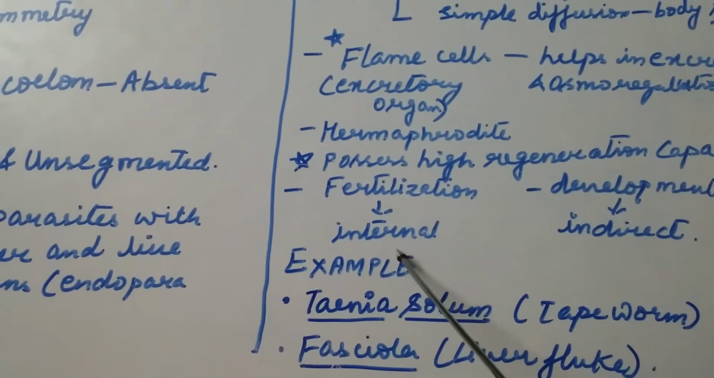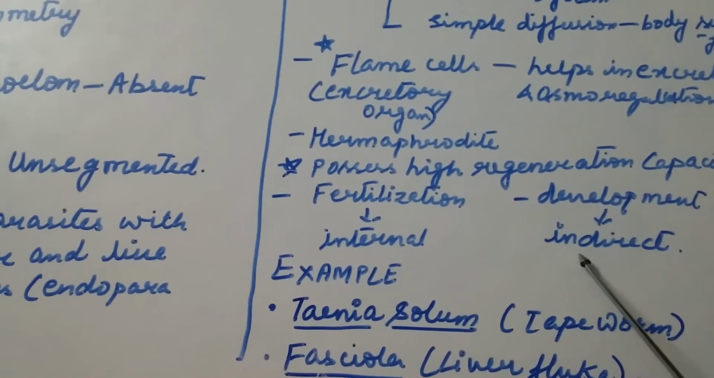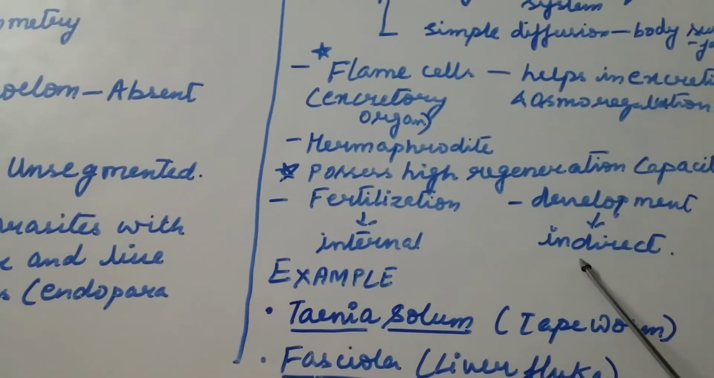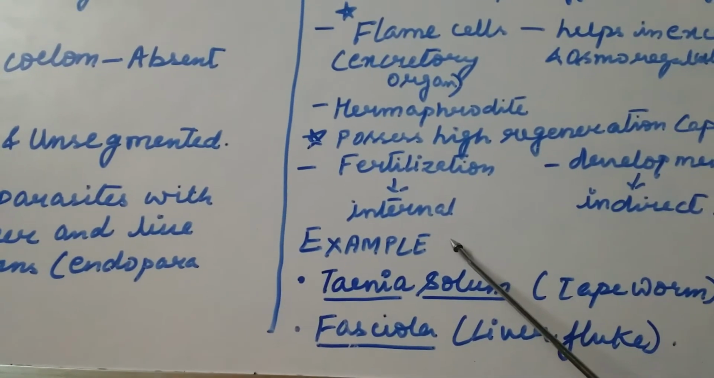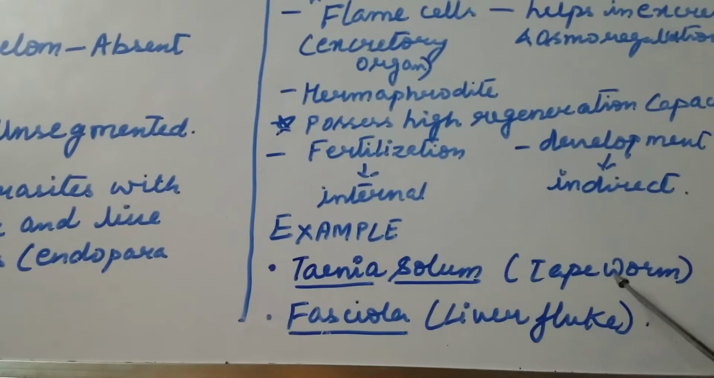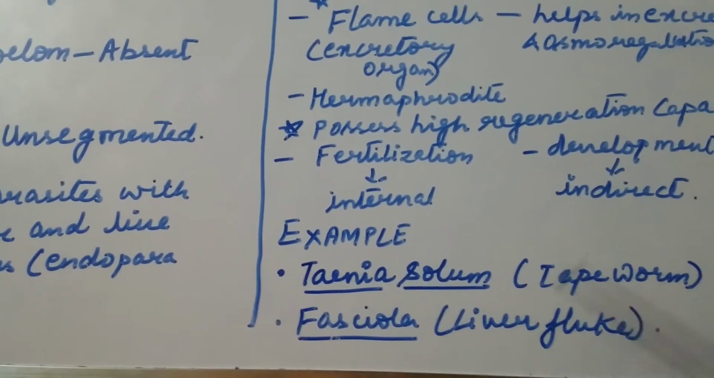Fertilization is internal, that is inside the body of the organism, and development is indirect, that is they are not identical to the parent. Examples of phylum Platyhelminthes are Taenia solium, commonly known as tapeworm, and Fasciola, commonly known as liver fluke.